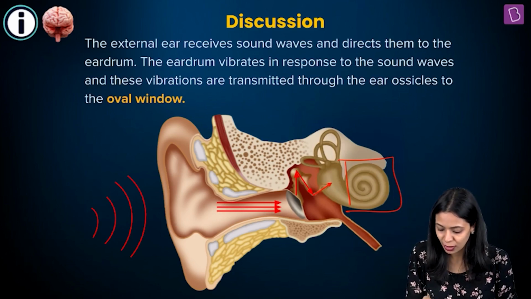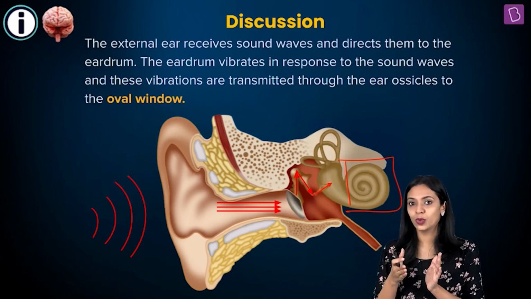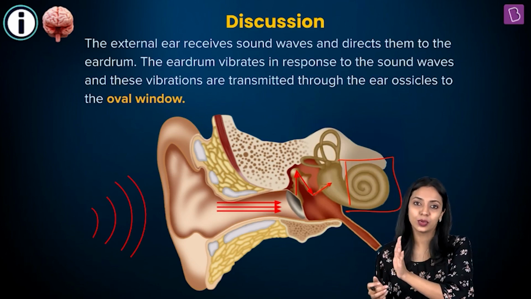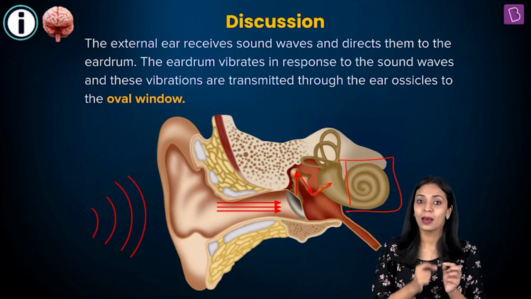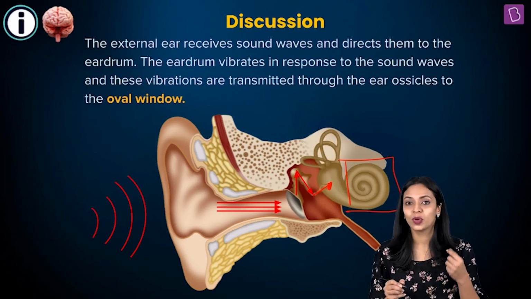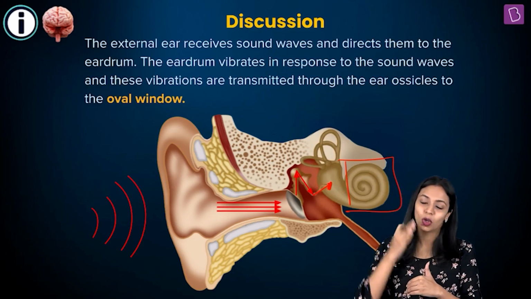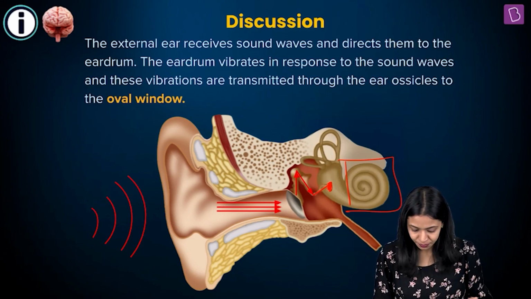oval window. Now what is the oval window? I told you that there are three small bones, right? The first one, the malleus, was connected to the tympanic membrane. The last one will be connected to the cochlea by the oval window. Okay, so wherever the last bone, the stapes, the smallest bone, is attaching to the cochlea, that region is known as the oval window.